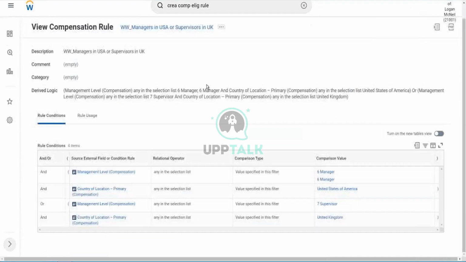Right? You see how we could write a really complicated rule. We are looking at managers in the US or supervisors in the UK, so there is no limit on the number of rule conditions you need to create. You can write to find out a group of employees. You can really write complicated rules based on the different fields.